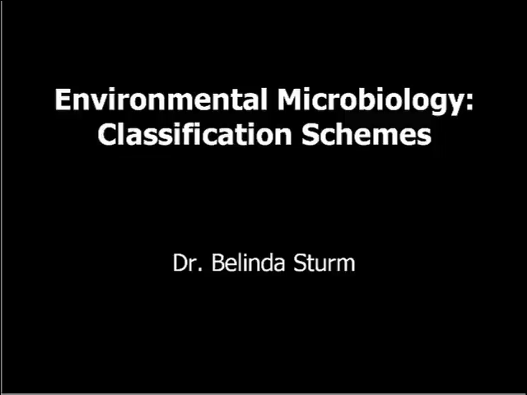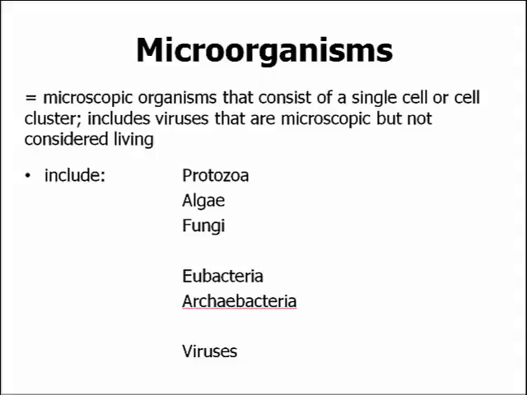In this module, I will discuss how microorganisms are classified. First, a microorganism is defined as a microscopic organism, which means the organism is not visible with the naked eye. These usually consist of a single cell or a cell cluster. These include viruses that are microscopic, although viruses are not strictly considered to be living.